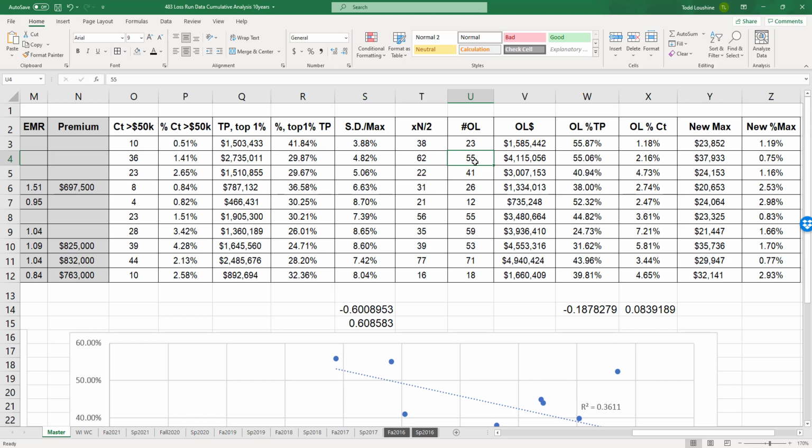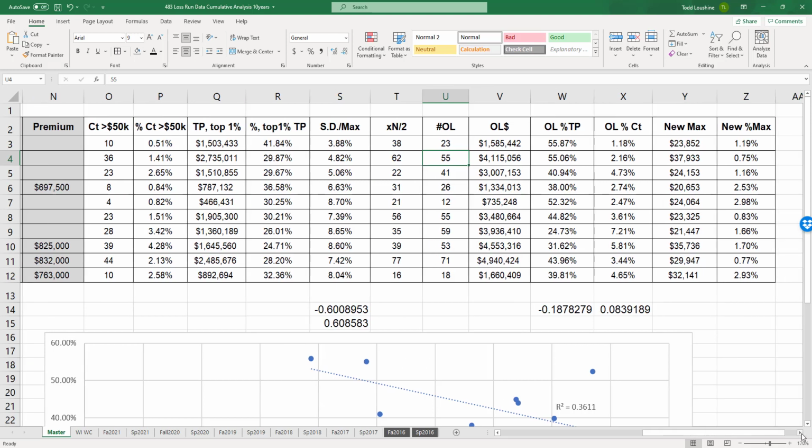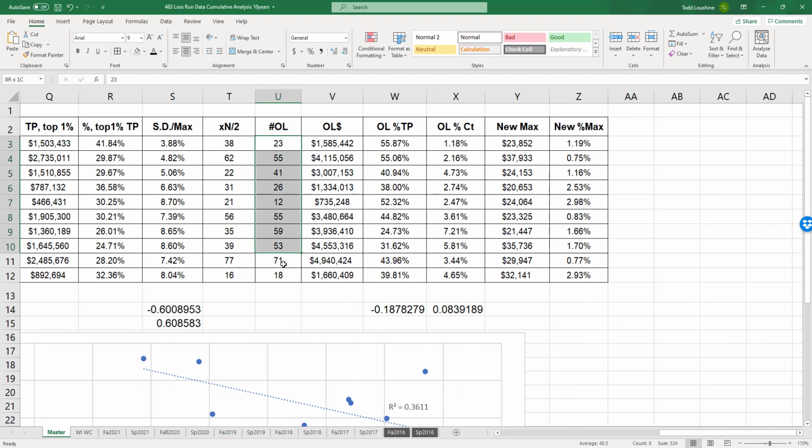I was really, really hoping that I would find a natural existing trend that I could tell you all: calculate the standard deviation divided by the max, multiply it times the number divided by 2, and we would get some number that we could use. Fortunately, it works sometimes, but not always. So these are the numbers I came up with, the visual.